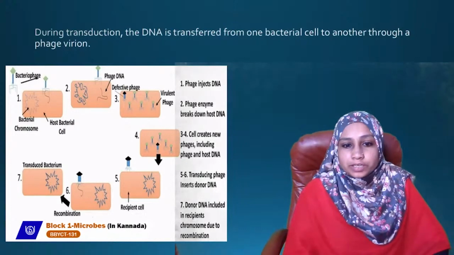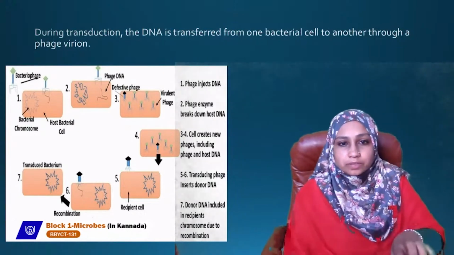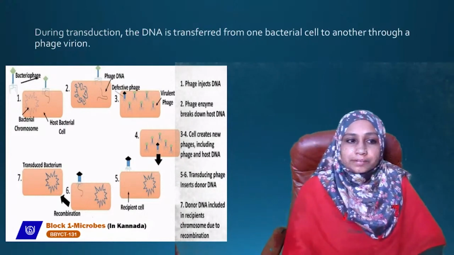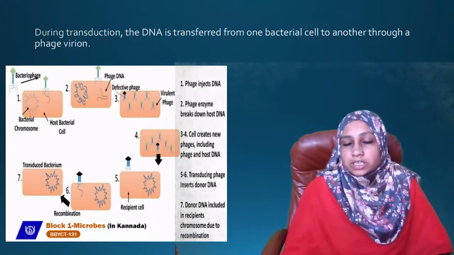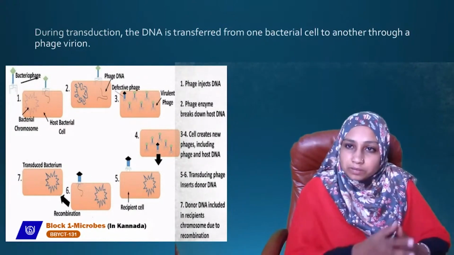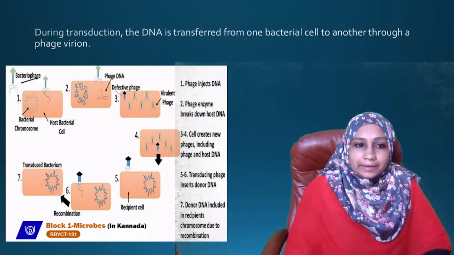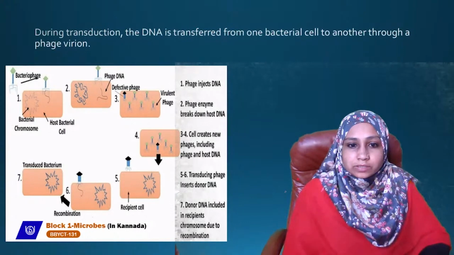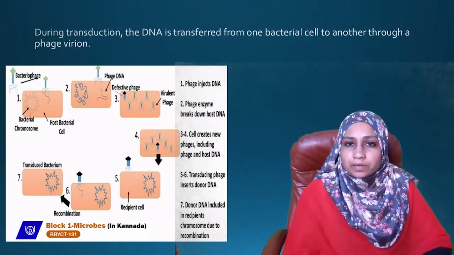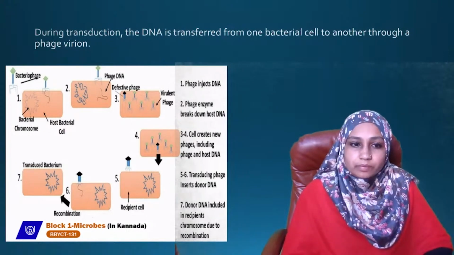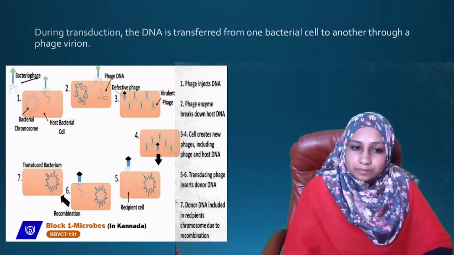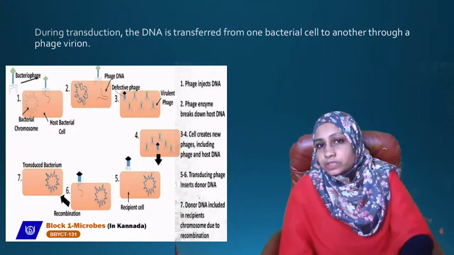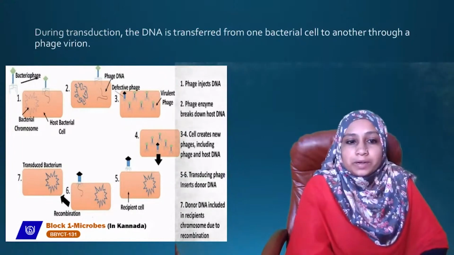So as you can see here, first the phage comes and attaches to the bacteria, then it injects its DNA. After injecting, what happens? The phage enzyme breaks down the host DNA, and then the cell creates new phages, and some of the phage particles can have a bit of the host DNA. Then the phage which is having the host DNA can go and insert its donor DNA into another bacterial cell.